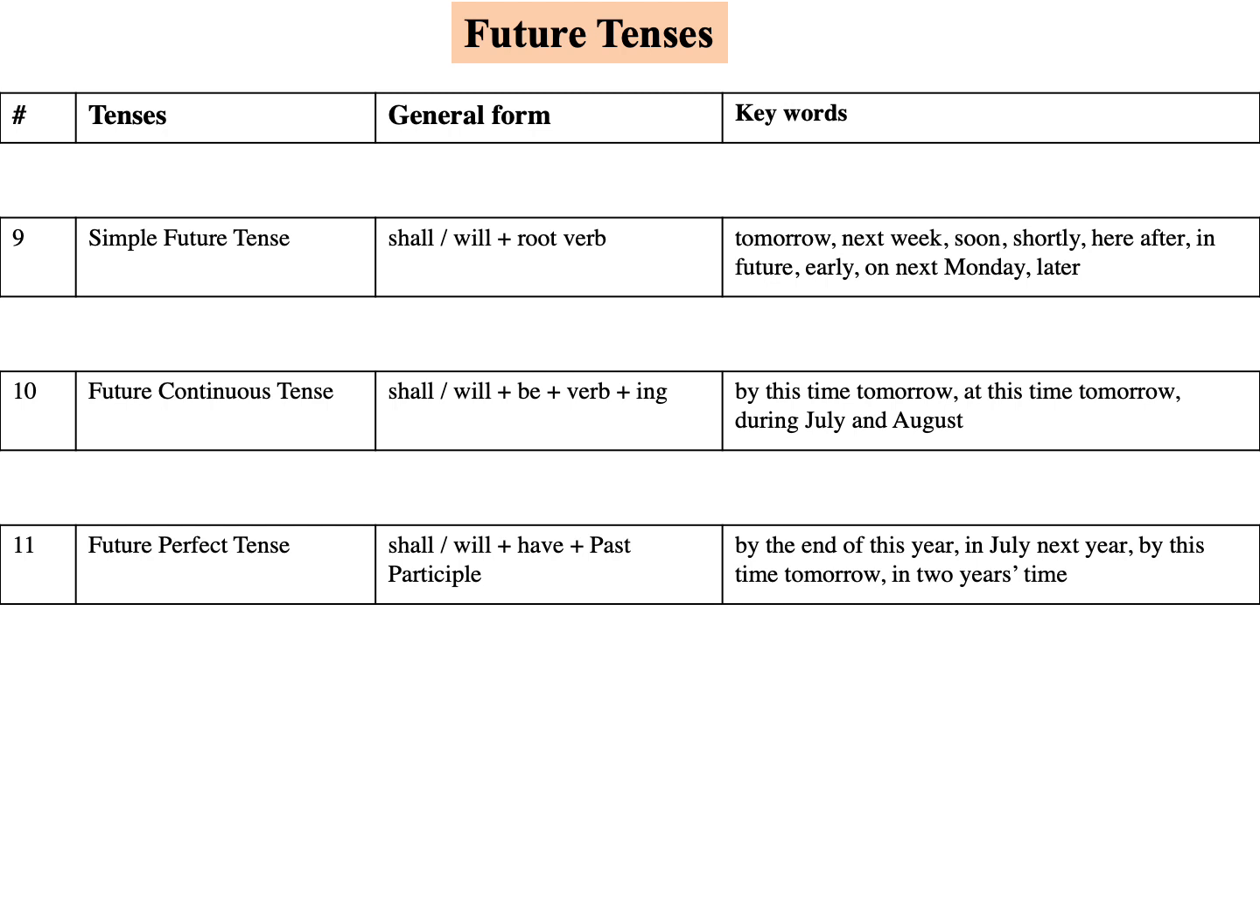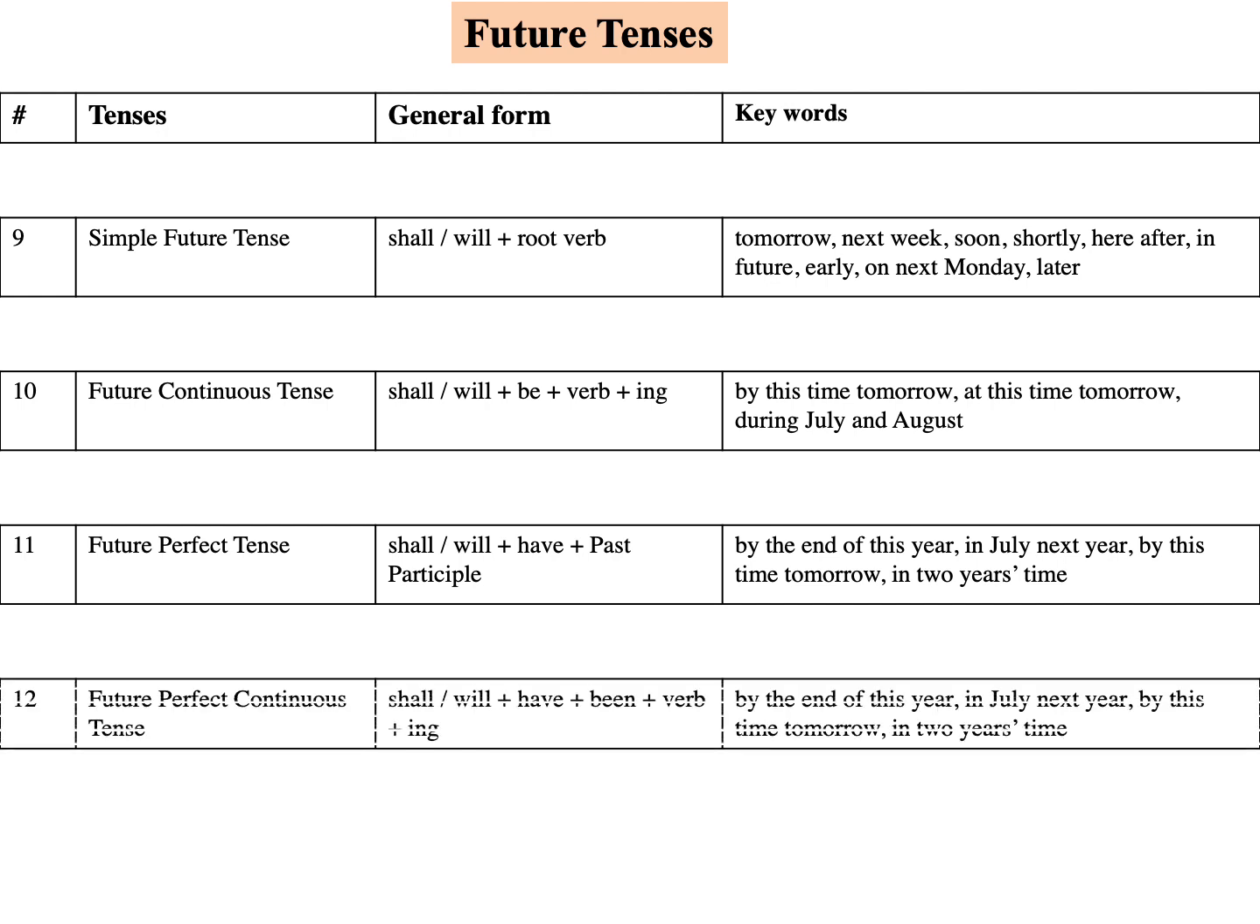Then future perfect continuous, shall or will plus have been plus verb plus ing. The same keywords of future perfect tense can be identified here also. A small difference: it would have been completed in future perfect. It would have been continued for a period of time in the future perfect continuous. The rarely used tenses are past perfect continuous and future perfect continuous.